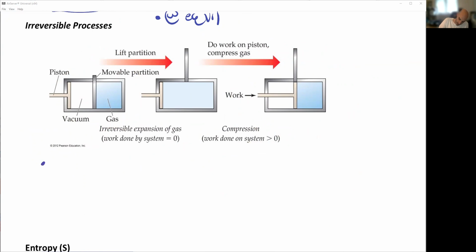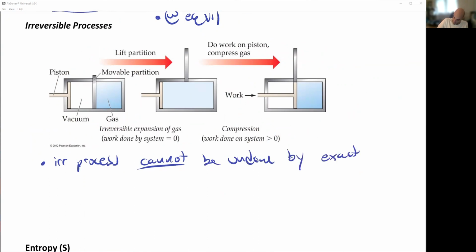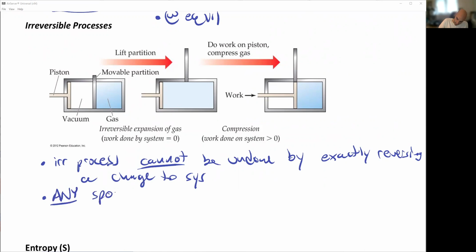Again, an irreversible process cannot be undone by exactly reversing a change to the system. And any spontaneous process, and when I say process, I'm including everything in that, including reactions, any spontaneous process is irreversible.